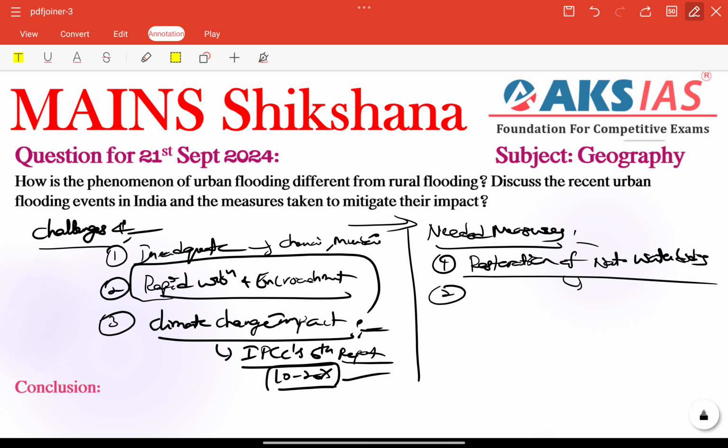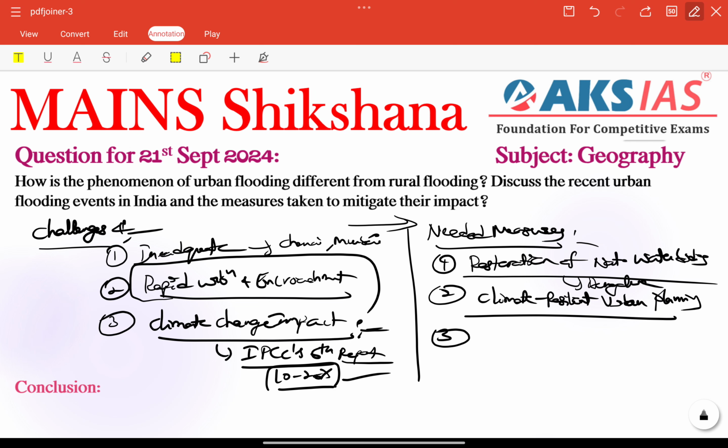We can give examples, right? These need to be followed by each and every state. Next we have climate resilient urban planning, which is required here. Urban planning is very important. Climate risk assessments need to be implemented. For example, permeable surfaces, green roofs, or enhancing rainwater harvesting infrastructure. All these are very important, right?